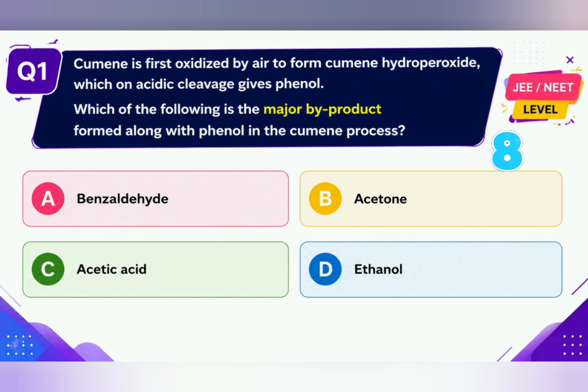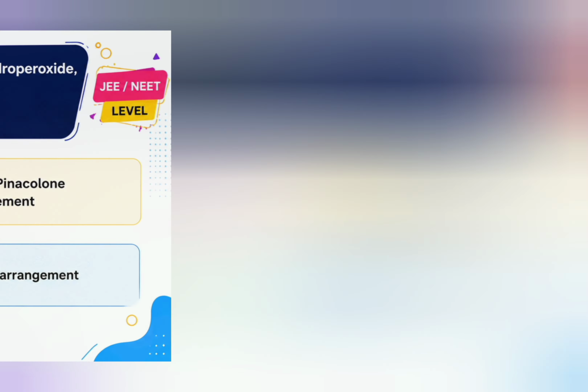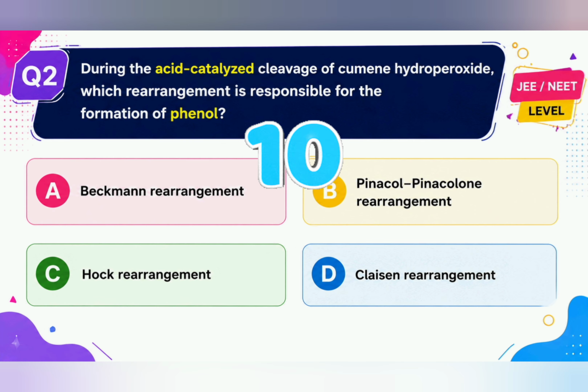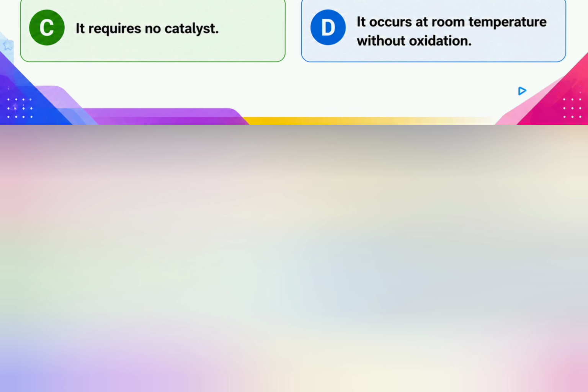Which is the major byproduct formed along with phenol in cumene process? Byproduct is phenol along with acetone. So answer is B. Second, during acid catalyzed cleavage of cumene hydroperoxide, rearrangement involved in the formation of phenol is? Answer is Hock rearrangement, C.